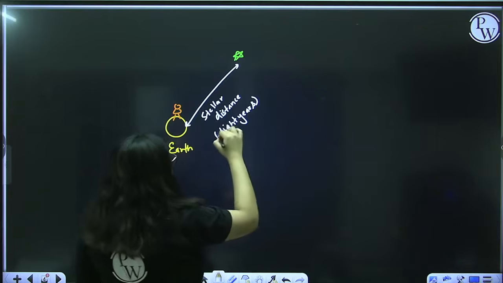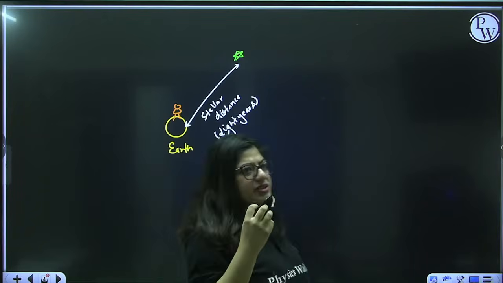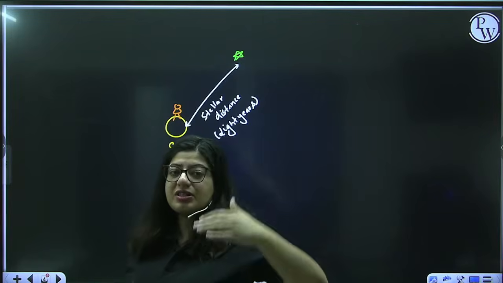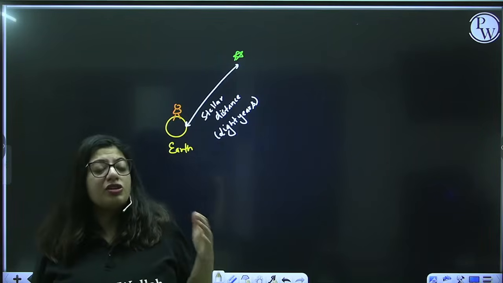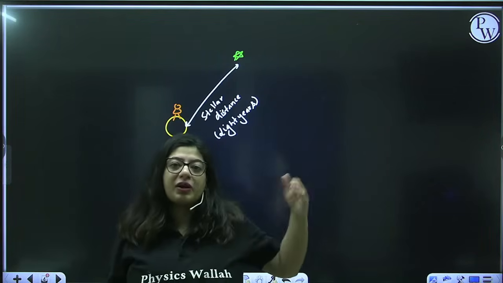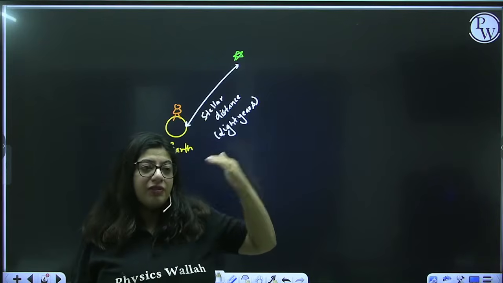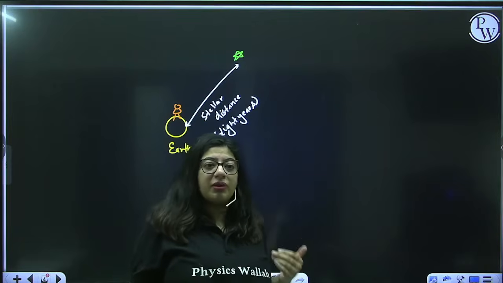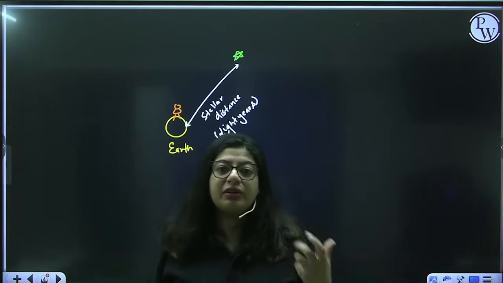Because the things are so far away. If you are looking at a star right now, it's so far away that you just cannot measure the distance in kilometers or meters. So you measure with respect to time, that how much time it will take to reach that star. Meanwhile, the star you are watching, maybe that star has already been destroyed.